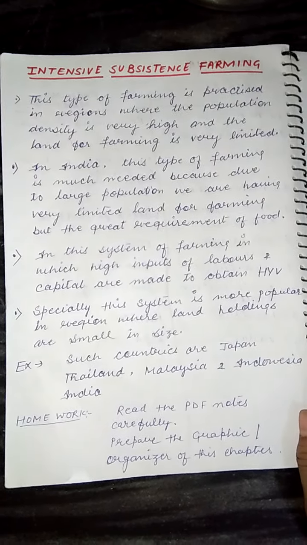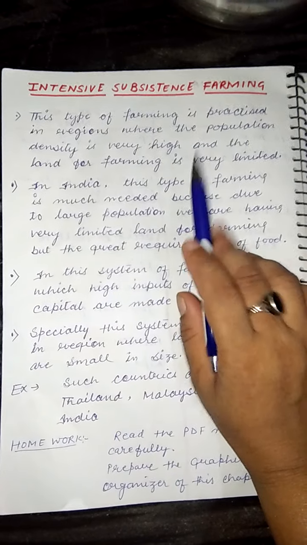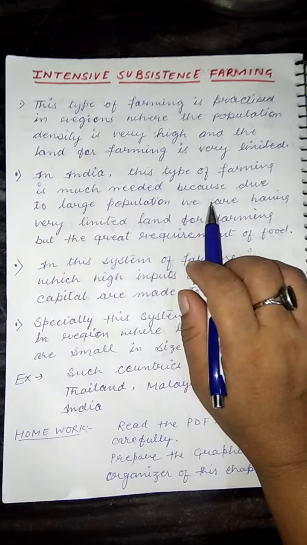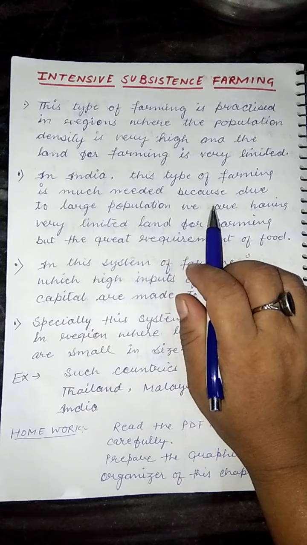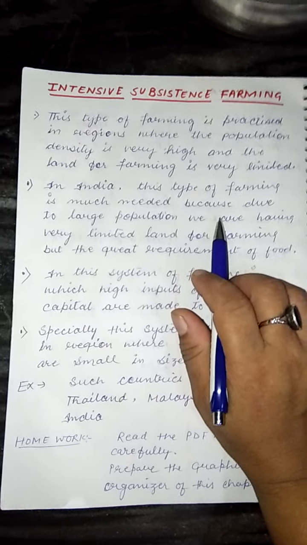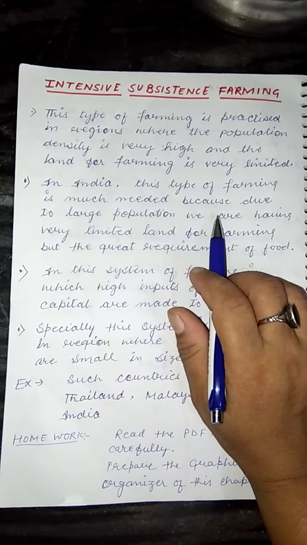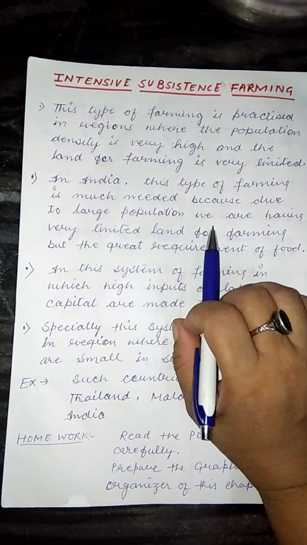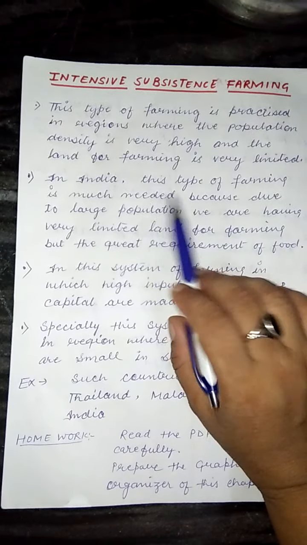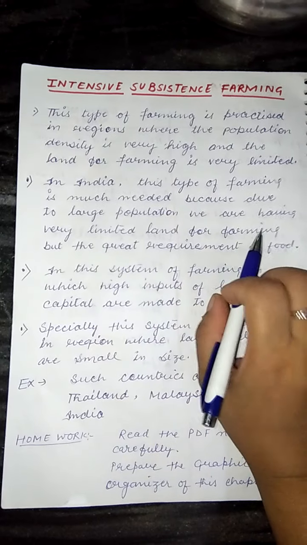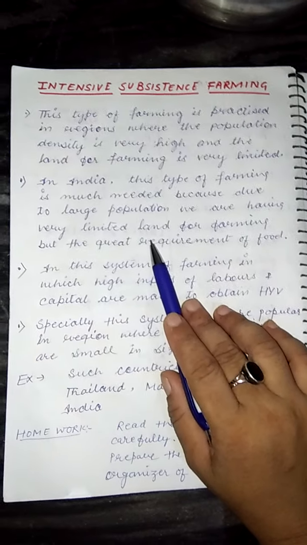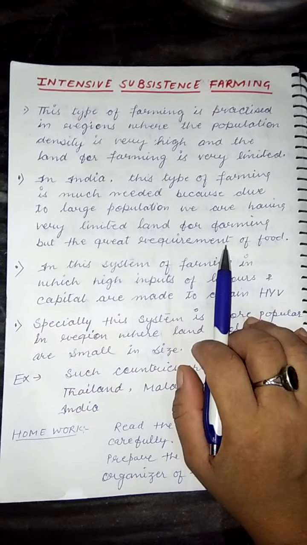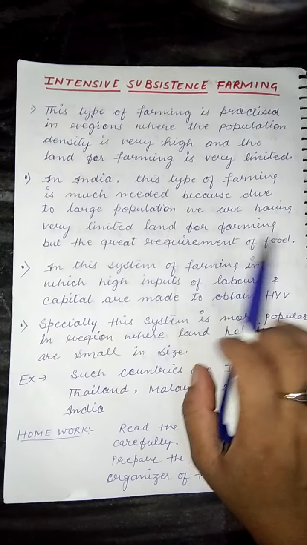In that farming, we use high yielding variety seeds, skilled labor, fertilizers and chemicals, meaning more input we have to invest to grow more and more crops within a year on the same land, like crop rotation. This farming is much needed because due to the large population we have very limited land. Day by day construction and deforestation are going on. That's why the land has shrunk for farming.